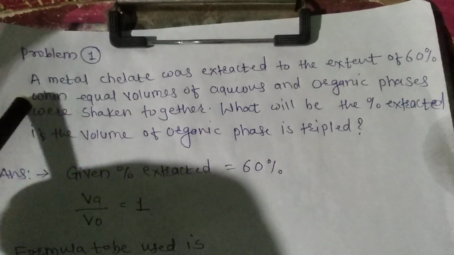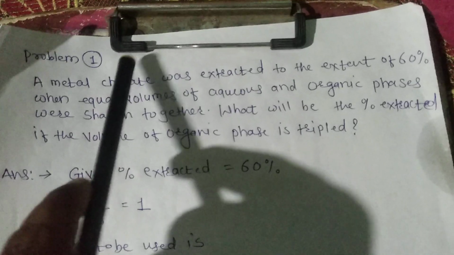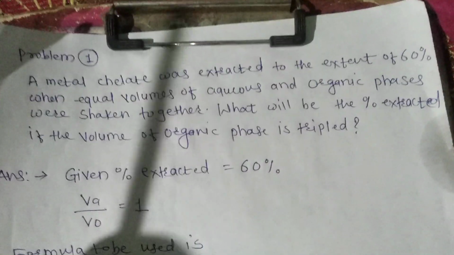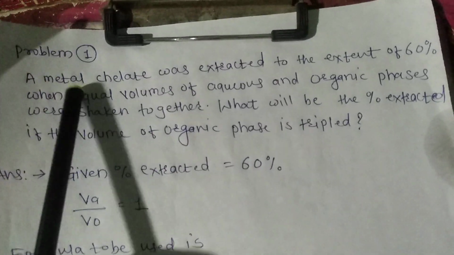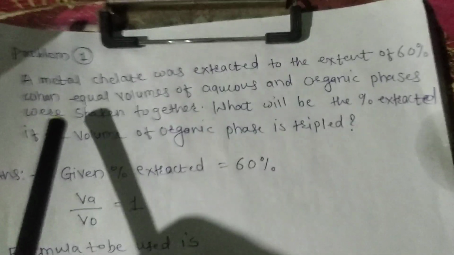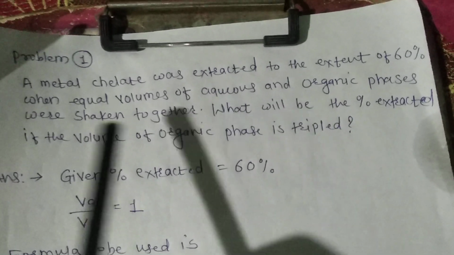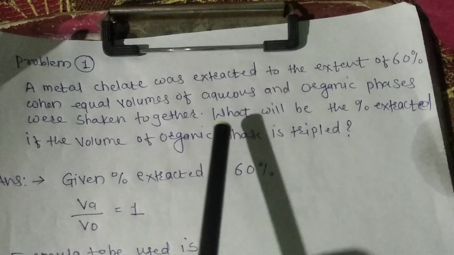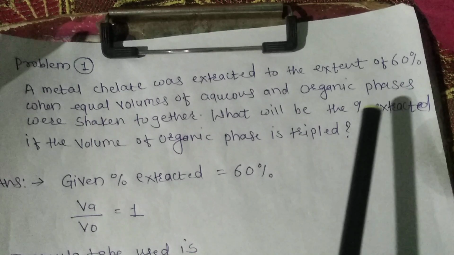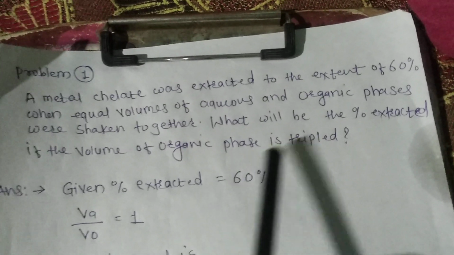The first problem is based on the solvent extraction chapter. The problem is: a metal chelate was extracted to the extent of 60% when equal volumes of aqueous and organic phases were shaken together. What will be the percent extracted if the volume of the organic phase is tripled?